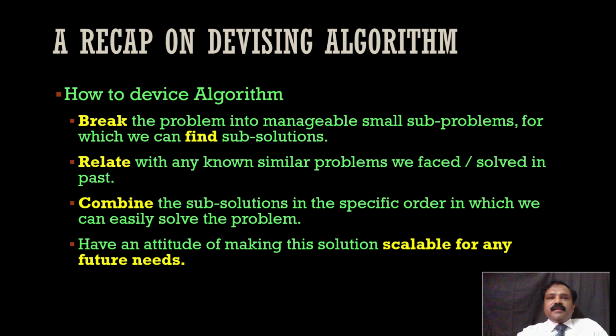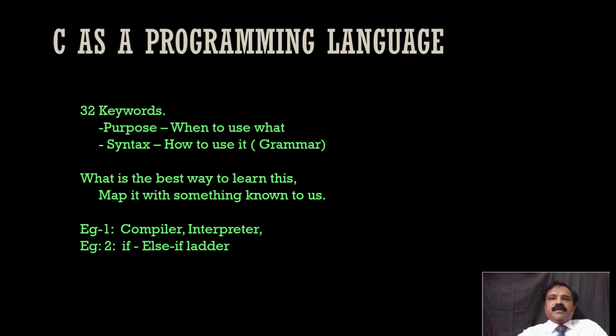So a recap on devising algorithm. How to devise an algorithm: break the problem into manageable subproblems for which we can find sub-solutions. I explained it. Relate with any known or similar problems we faced or solved in the past. Then combine the sub-solutions in a specific order in which we can easily solve the problem. Have the attitude of making the solution scalable for any future needs. That is what. Now coming to C, learning C.